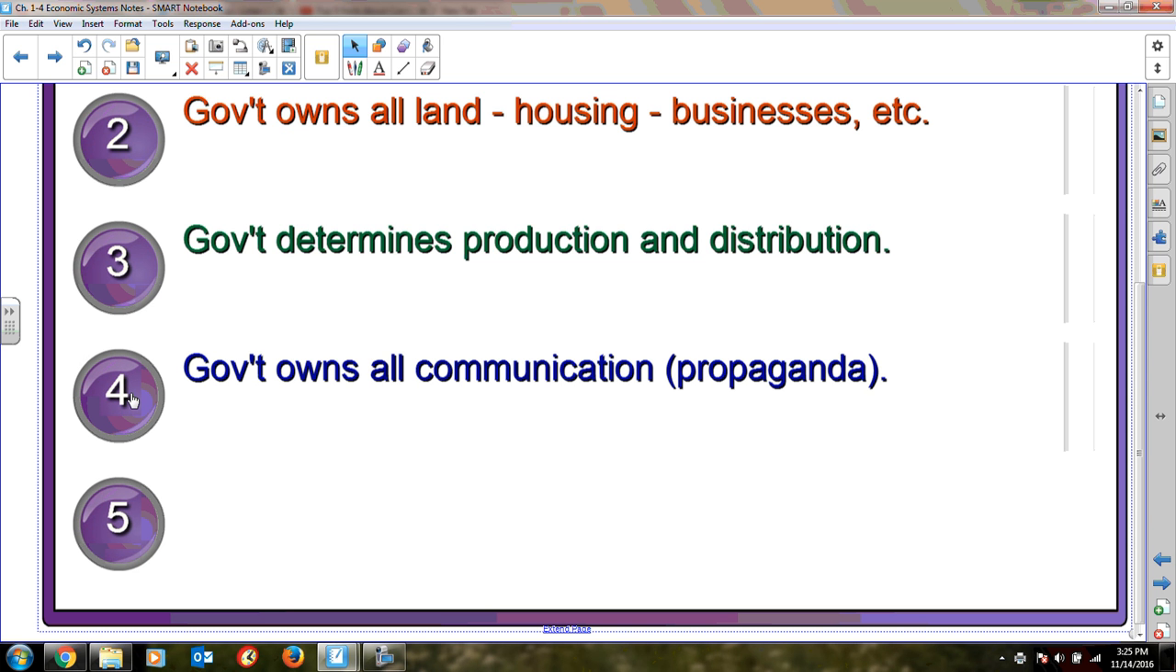Okay? The government, one of the big avenues of government ownership is the communication system. Television, radio, internet, all of that is owned by the government and then is used as a form of propaganda. So when we see things that are published out of China, it is because the Chinese government controls all of the propaganda, including the internet.